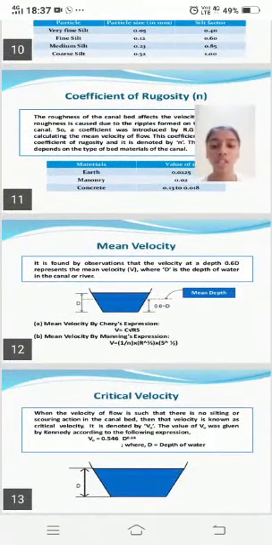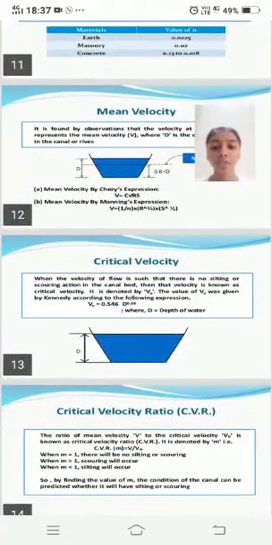Mean velocity: it is found by observation that the velocity at a depth of 0.6 d represents the mean velocity V, where d is the depth of water in the canal or river.